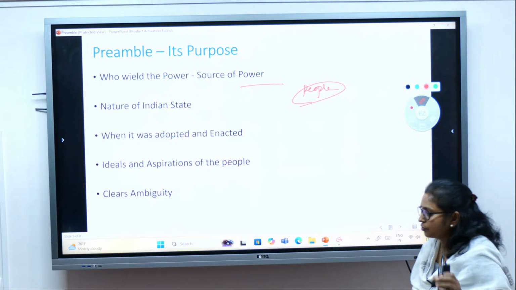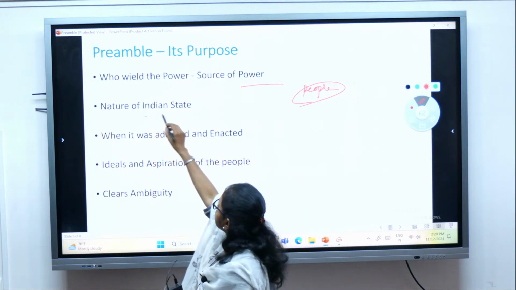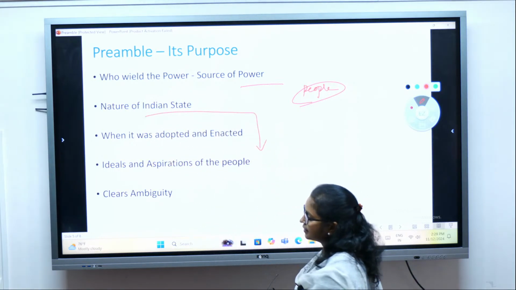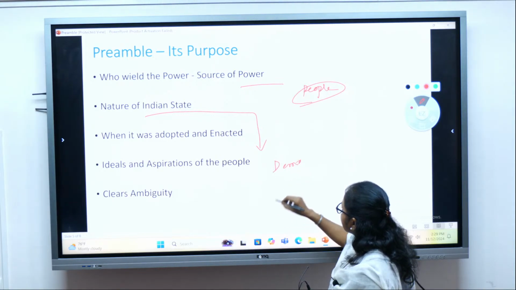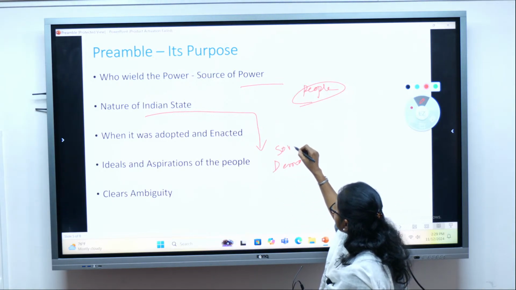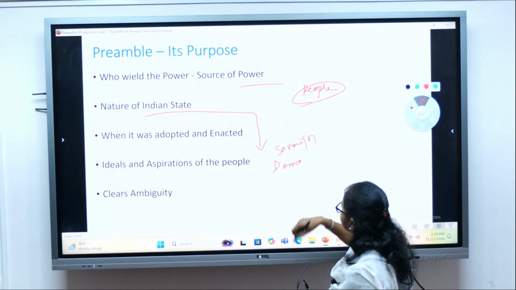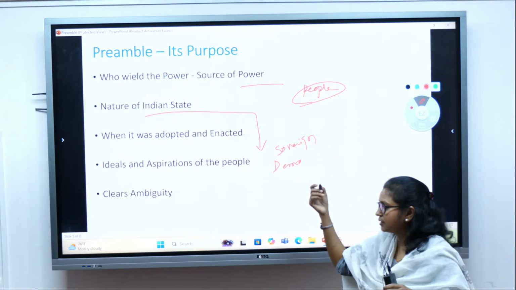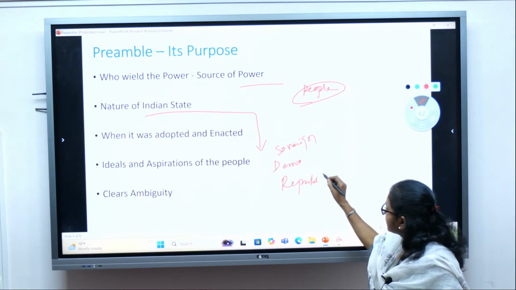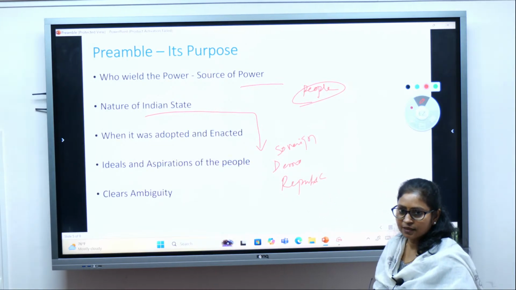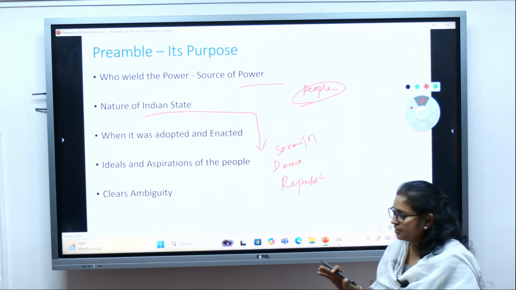Secondly, it also talks about the nature of the Indian state. What is the Indian nature? We are democratic. We are sovereign, we are independent, isn't it? Sovereign, democratic. We are a republic. Republic means the head of the state is elected and not hereditary.